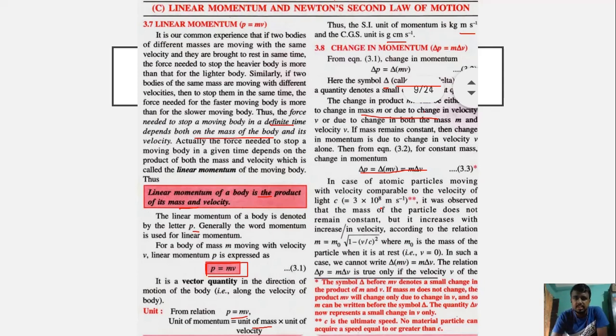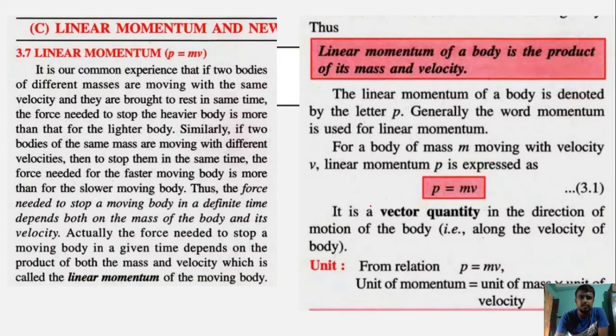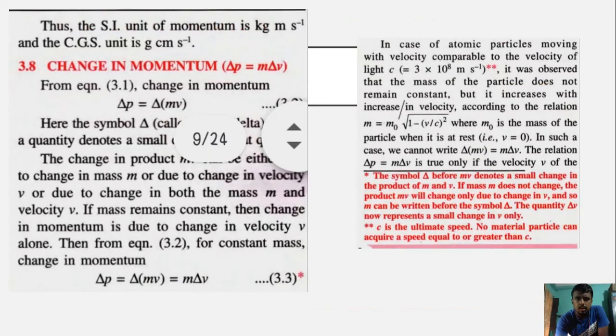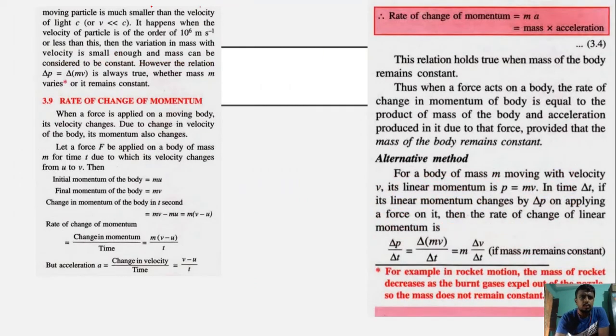Okay, in such a case we can write del of mv is not equal to m into del v. The relation del p equal to m del v is true only if the velocity v of the moving particle is much smaller than light c.